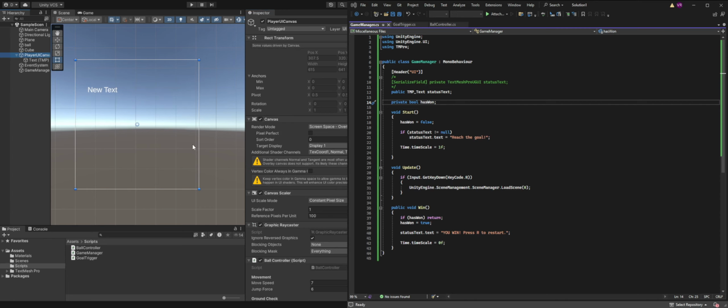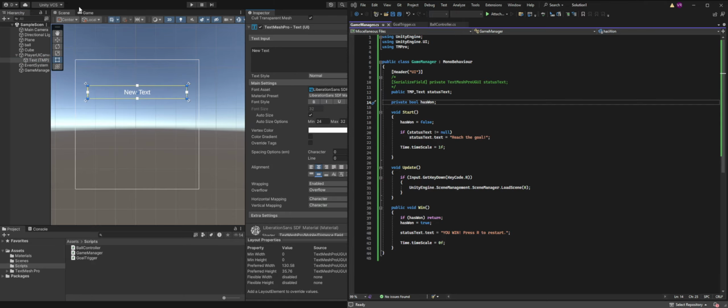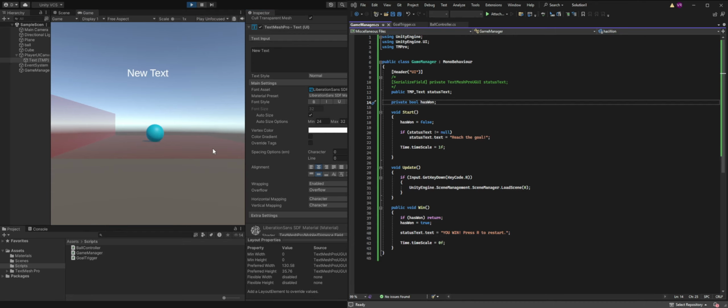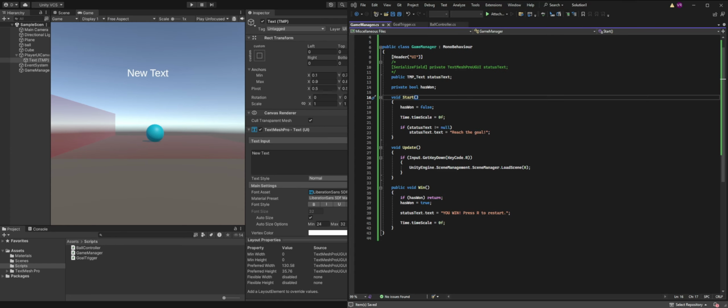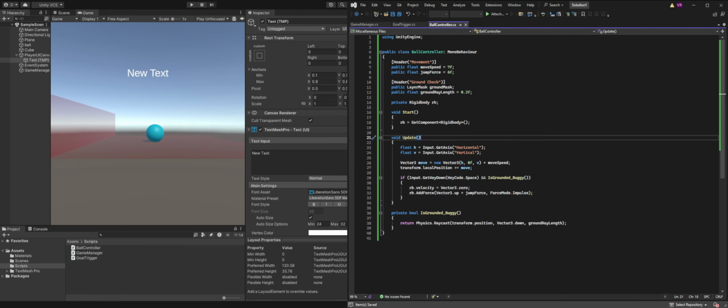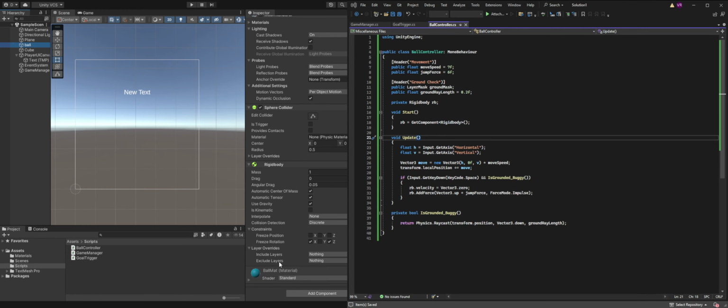You can actually mess with the UI canvas, but that's not what this is about. So let's see how that looks. Let's go inside the game. Bam, reached the goal. So now you have UI that updates when you start the game. Okay, so we fixed some bits, but our ball still doesn't move. Make sure that the ball controller exists on the ball. It doesn't. There's no script here.